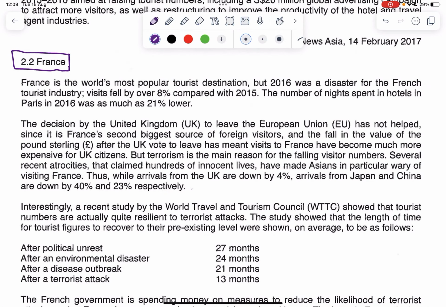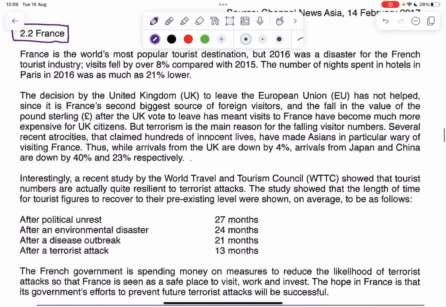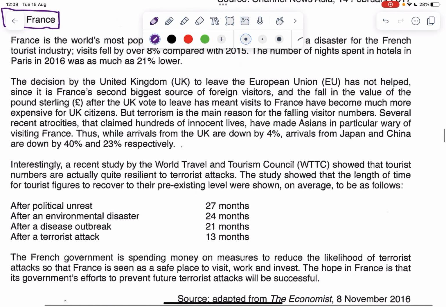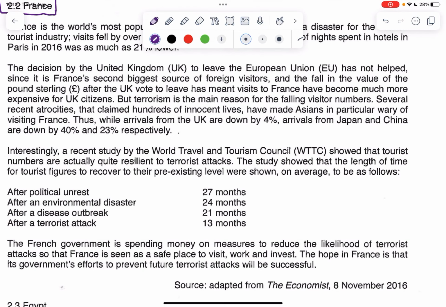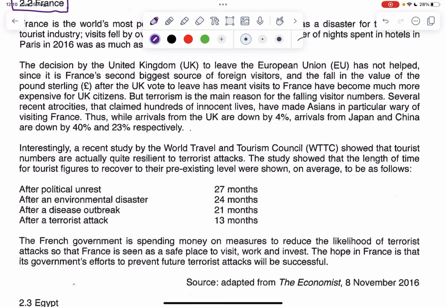France is the world's most popular tourist destination, but 2016 was a disaster for the French tourist industry, where visits fell by over 8% compared with 2015. The number of nights spent in hotels in Paris in 2016 was as much as 21% lower. The decision by the United Kingdom to leave the EU has not helped, since it is France's second biggest source of foreign visitors, and the fall in value of the pound sterling after Brexit meant visits to France have become more expensive for UK citizens. So this one, I can infer what they're trying to say is that there has been a fall in tourism.